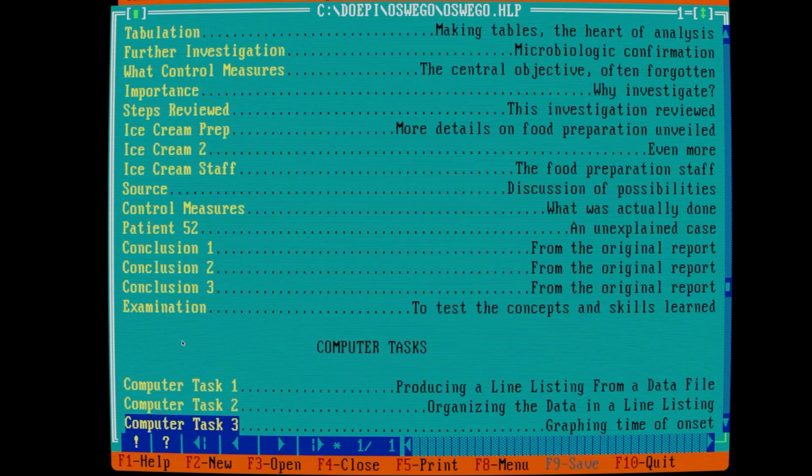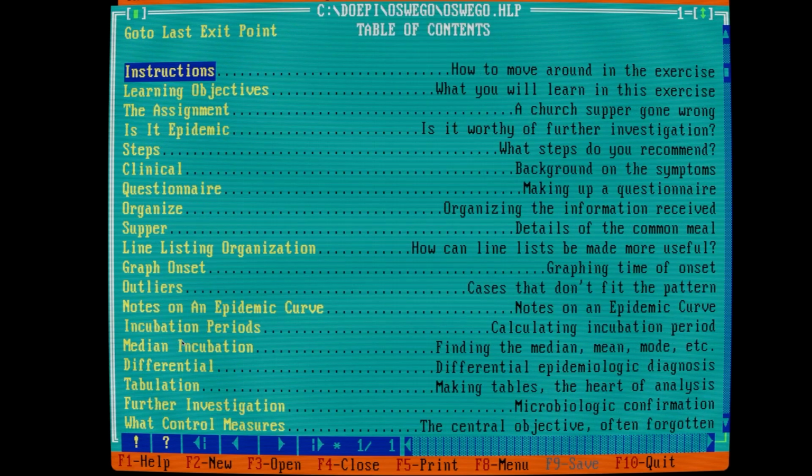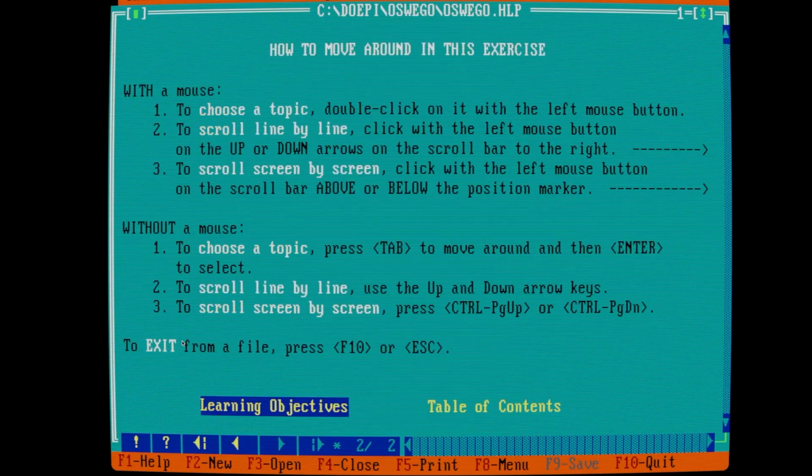It might take a little bit of time, but we're gonna get through it. So here we go. With a mouse, choose a topic. I do have a mouse, but I'm using the DOS. Choose a topic, press tab to move around, and then enter to select. Scroll line by line, up and down arrow keys. Scroll screen by screen. All right.